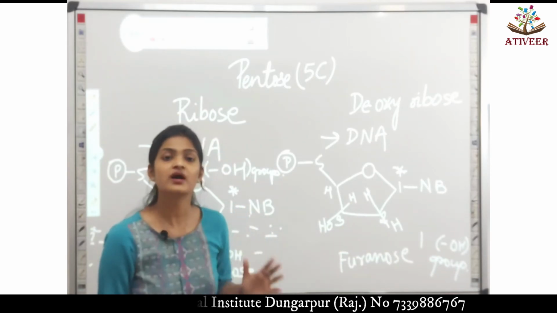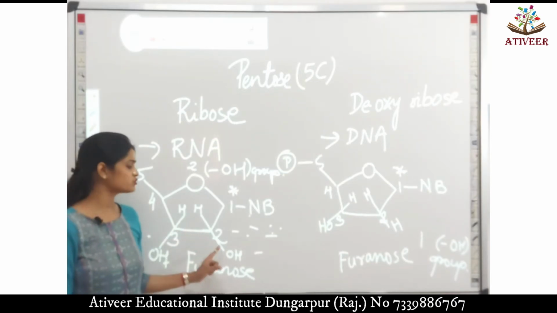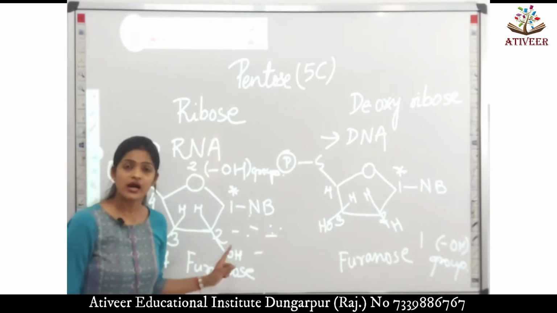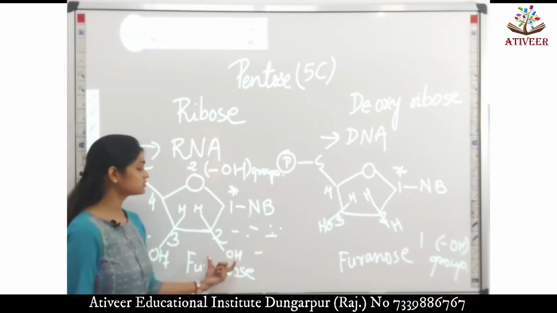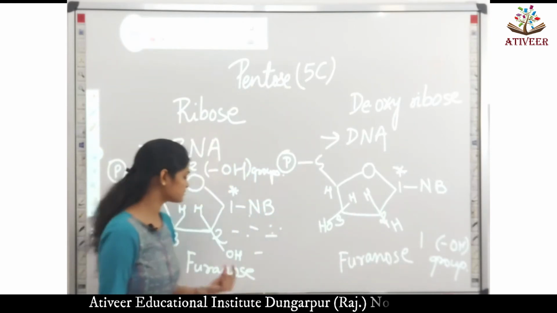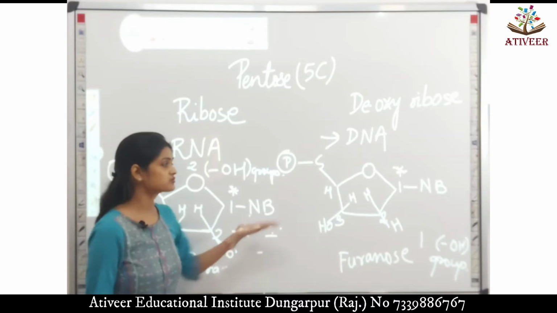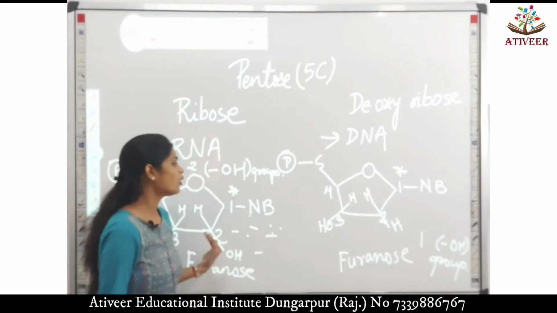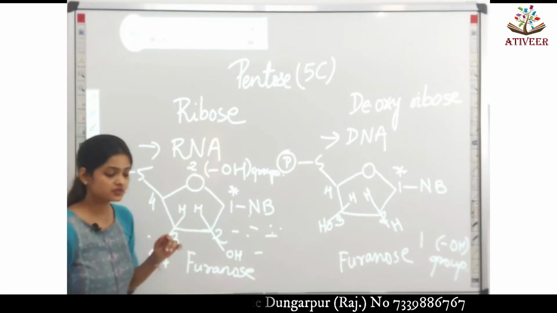or an oxygen has been removed. हम ऐसा कह सकते हैं बेटा कि जिस second position पे आपके ribose के hydroxyl group present थी, in case of deoxyribose the hydroxyl group has been replaced with hydrogen, ये कह सकते हैं, या फिर ये भी कह सकते हैं कि one oxygen has been removed. दोनों में से कुछ भी कह सकते हैं. A hydroxyl group has been replaced by hydrogen or one oxygen has been removed. So this is the basic difference.